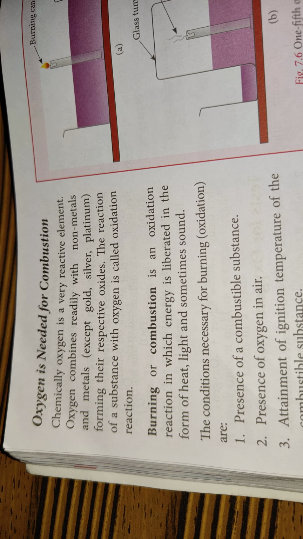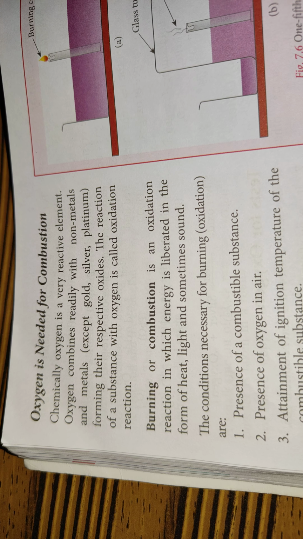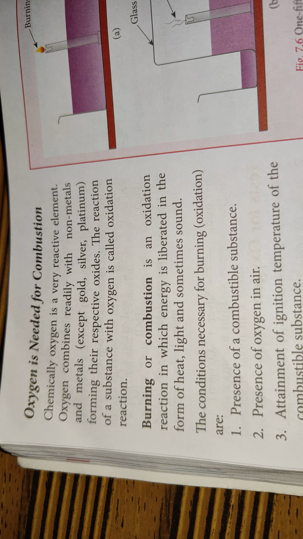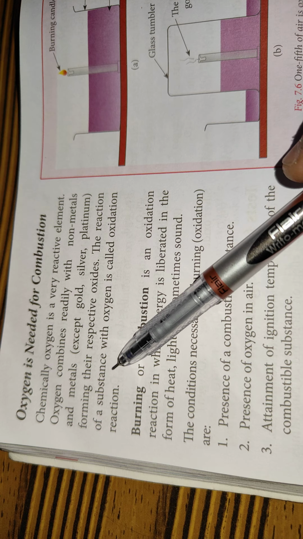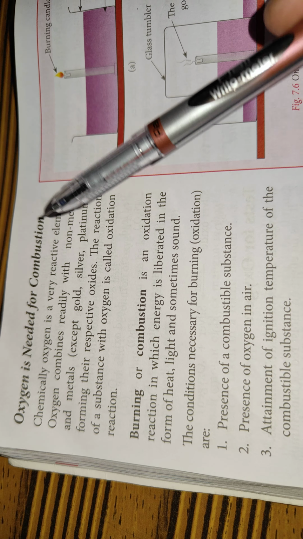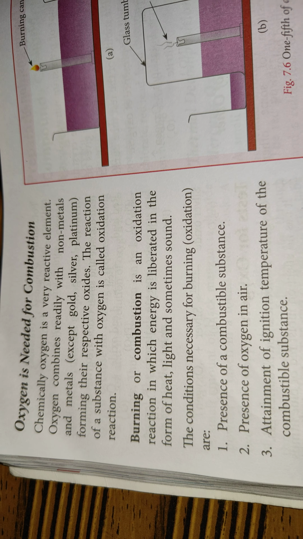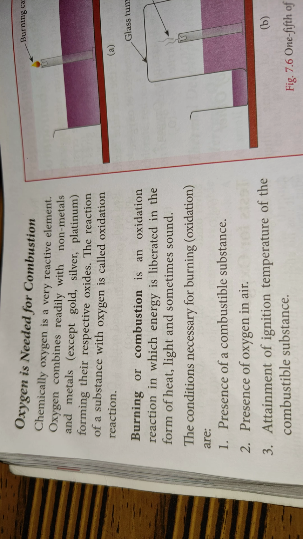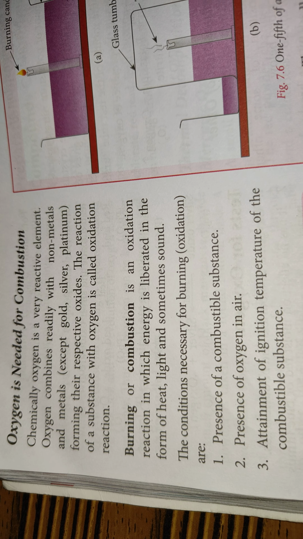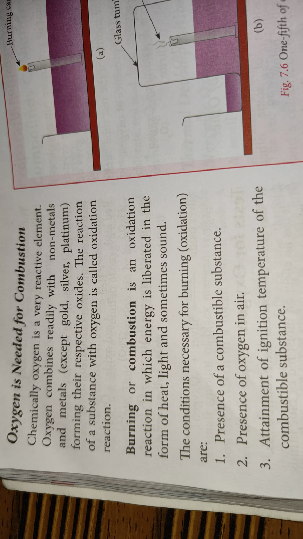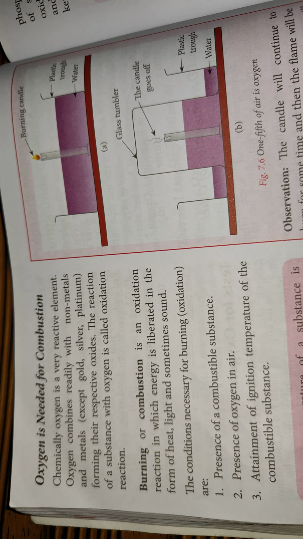I have told you that chemically oxygen is a very reactive element, and this oxygen combines with the non-metals and the metals. Of course there are some exceptions like gold, silver and platinum. When oxygen combines with metals or non-metals, the respective oxides are formed. Like if oxygen combines with carbon, which is a non-metal, it will form carbon dioxide, its respective oxide. And this reaction of a substance with oxygen is called the oxidation reaction.